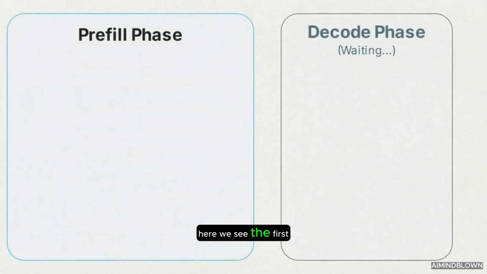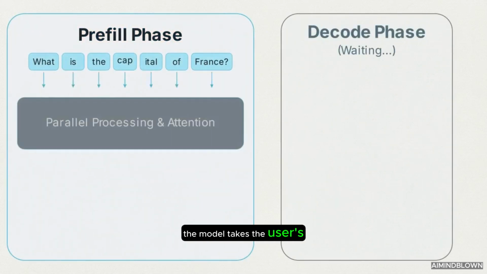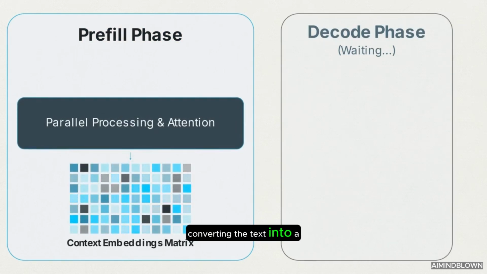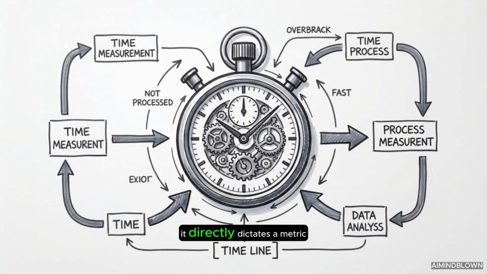Here we see the first phase, known as the prefill phase. The model takes the user's entire input prompt and processes all of the tokens simultaneously, in parallel, converting the text into a massive matrix of context embeddings. Because it processes all input tokens at once, this phase is highly compute-intensive. It directly dictates a metric known as time to first token.